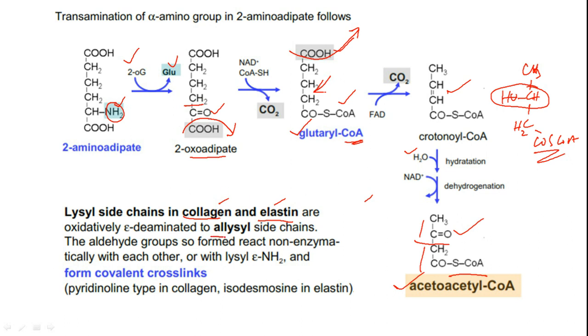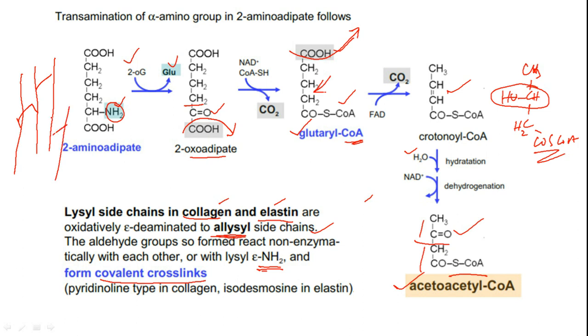So these L-lysyl derivatives, okay, L-lysyl side chains, where on the terminal we have an aldehyde group. So aldehyde groups are highly reactive. So they may undergo self-condensation by an aldol type of reaction, or they may react with nearby amino groups of the lysine group. So thereby they will form covalent cross links. Okay, so if a muscle fiber is like this, another muscle fiber is like this, we have lysine over here, we have lysine over here. So these two will react with each other, and it is like this.